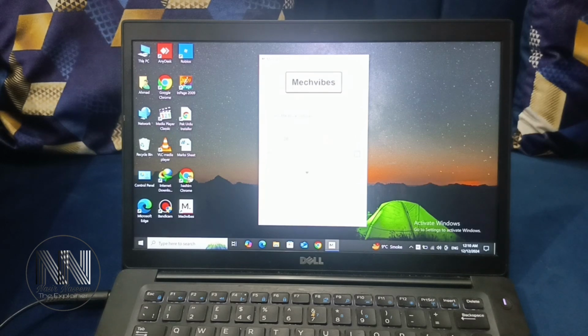And now the application is opened automatically. And these are some of the sounds. You can select some of the sounds which you want.